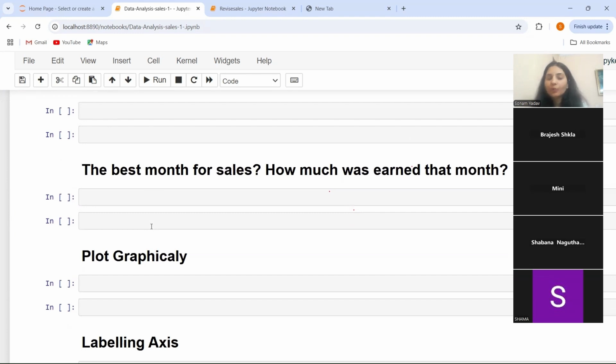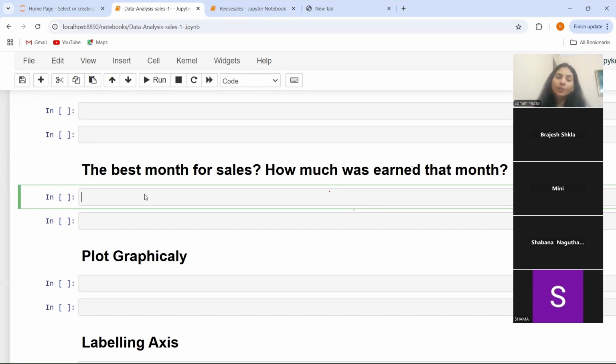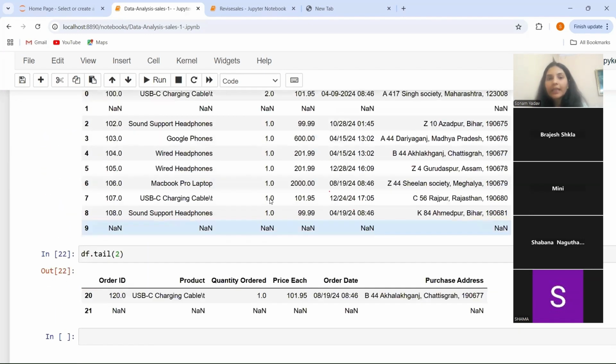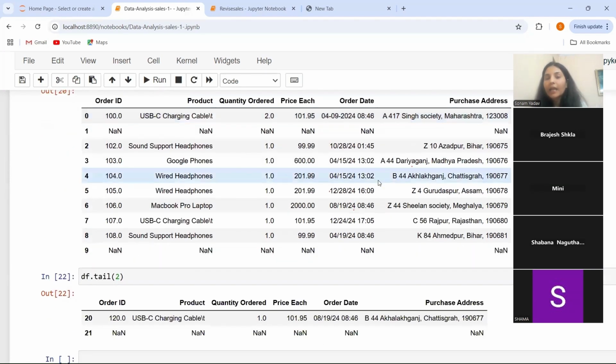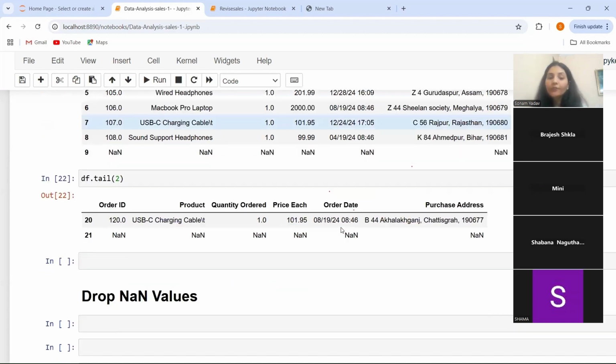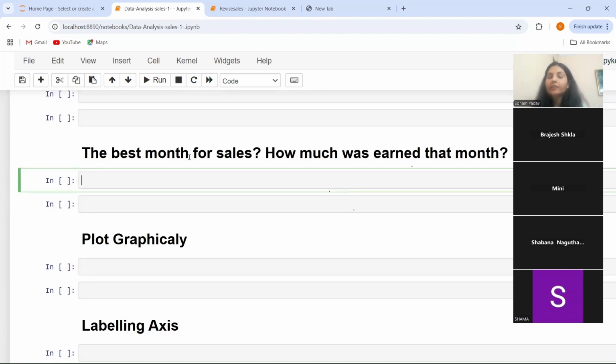Now coming to the very first question: the best month for sales and how much was earned that month. So we have to answer this question. What we have to do is take the month. From where do we take the month? As we have already seen, this is the order date, and here you can see the month, the date and the year. So 04 is the month. To get the month, we have to add a month column in our data to get the answer to this question.